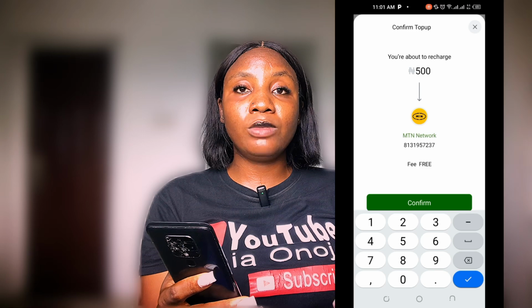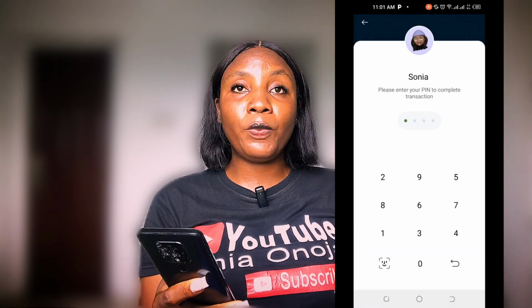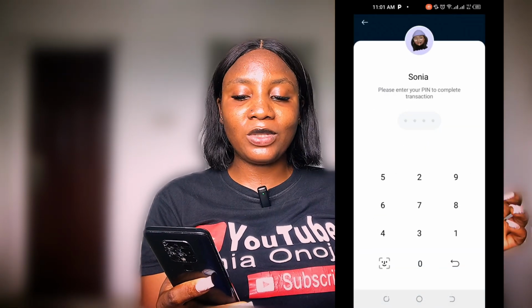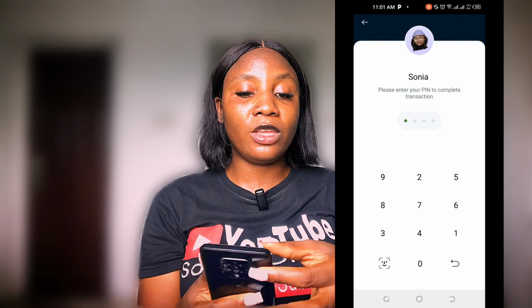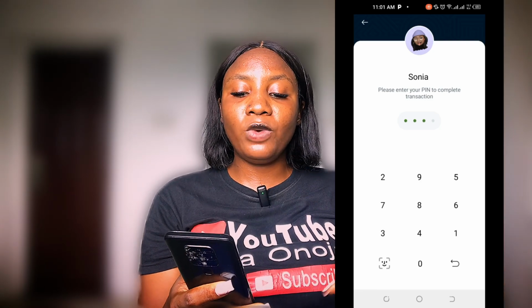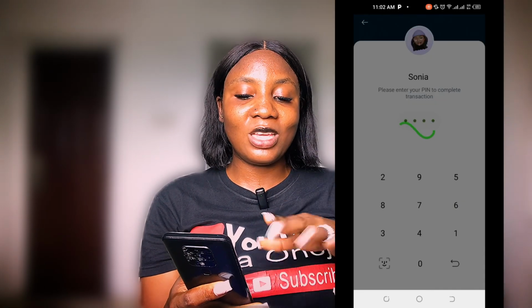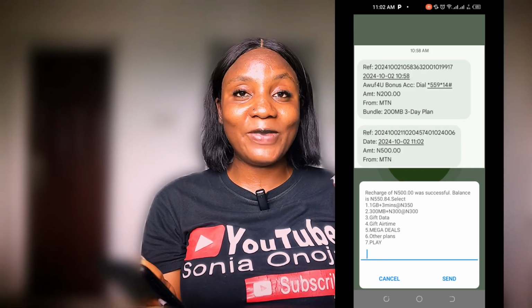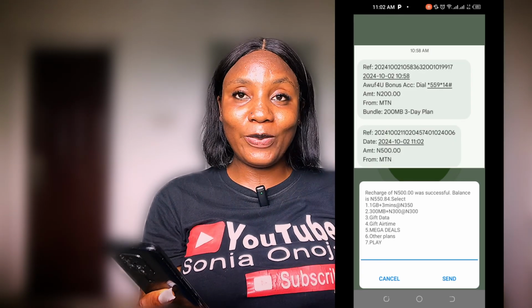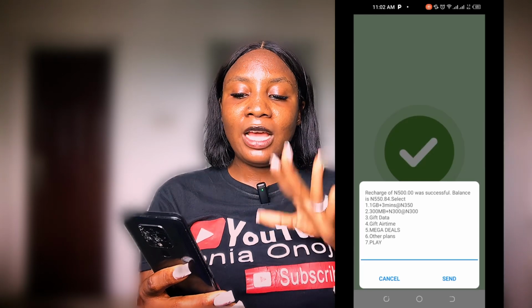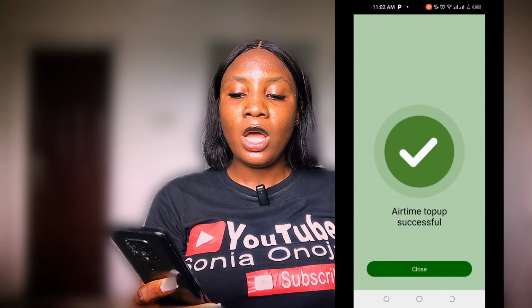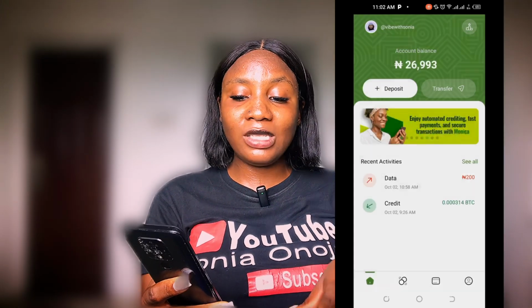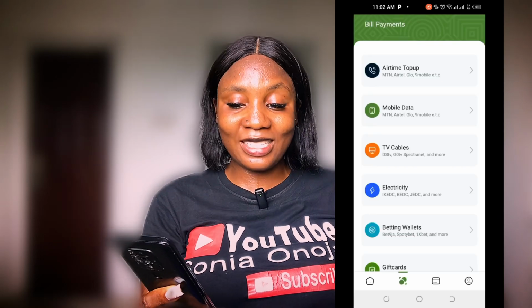Then I'll go ahead and put my what? My transaction pin as well, which is very, very important. This pin is your safe guide to everything, okay? So after putting it, you're going to wait for it to load, and it's going to show you that it's successful. You can see it is pop up here, and I also drop a screenshot for you guys so that you guys can see that yes, Monica.ng is doing the job, okay? So after that, you can see that airtime top up successful. Now I'm going to go ahead to buy electricity so that you guys can also see, okay?